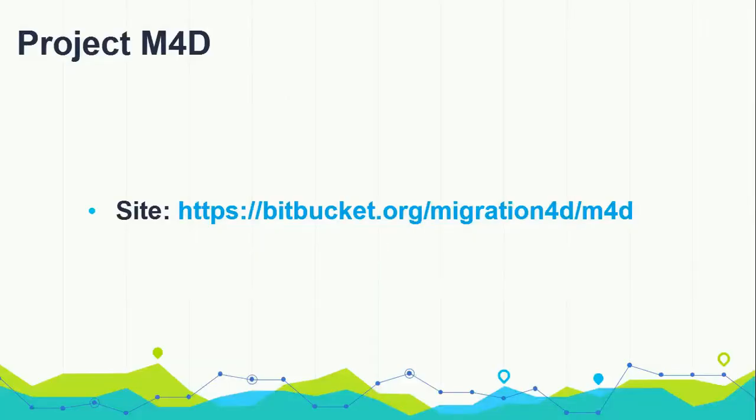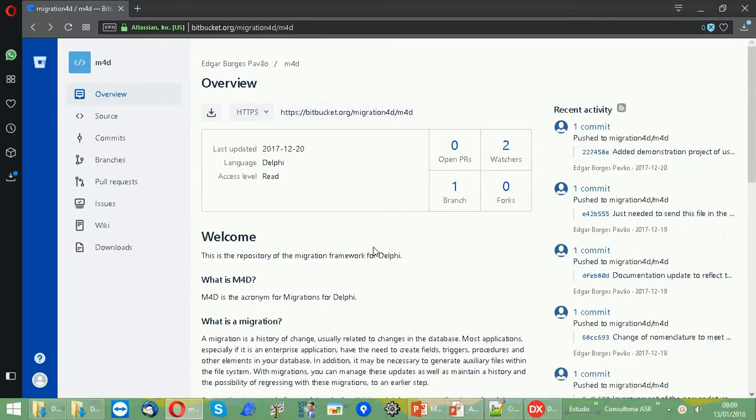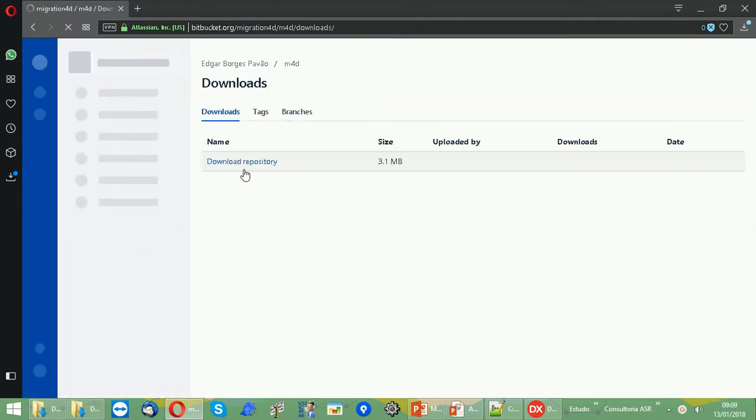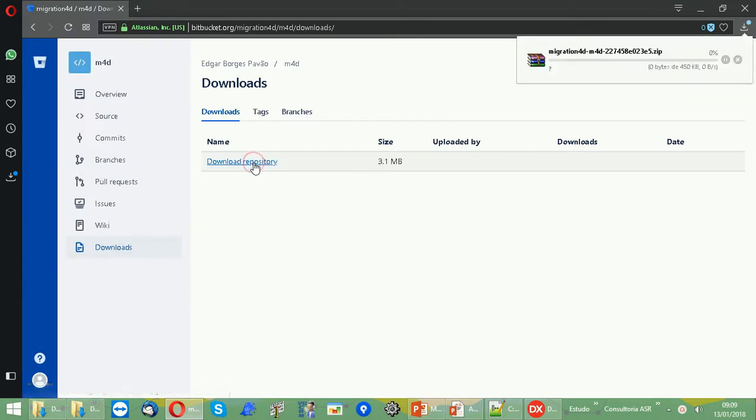I will demonstrate how easy it is to install the Migration for Delphi library. Let's go to the project website hosted by Bitbucket. There we'll click on the Download section and then on the Download repository link. Now we have to wait for the download.